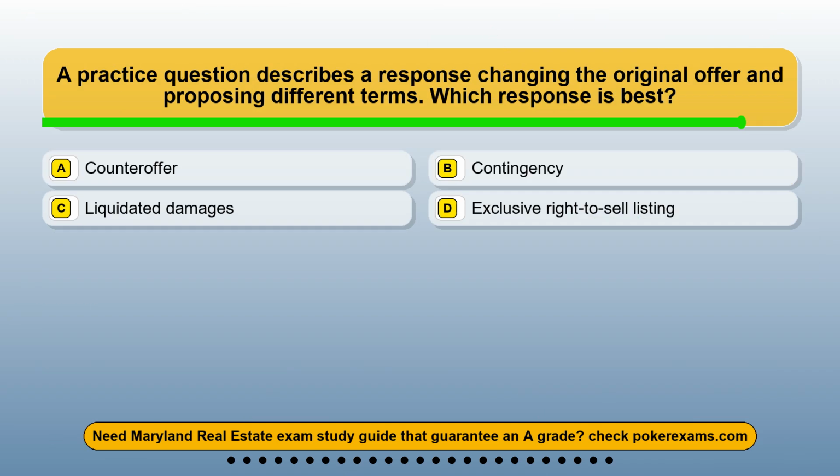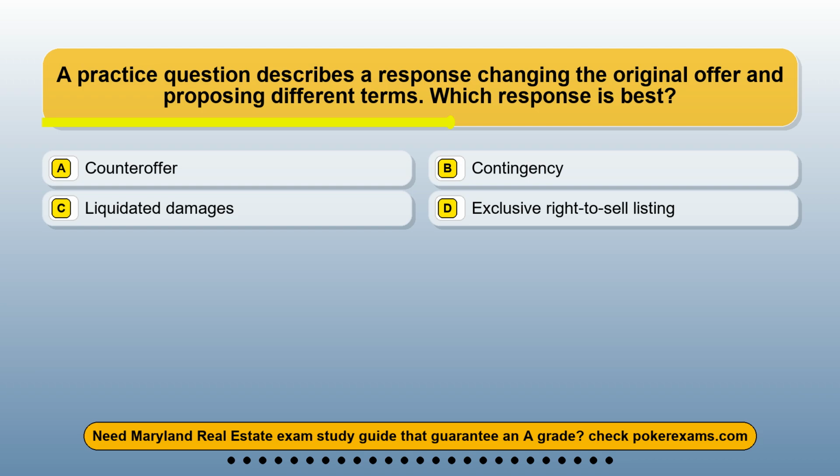Question 3. A practice question describes a response changing the original offer and proposing different terms. Which response is best? Option A, counteroffer. Option B, contingency. Option C, liquidated damages. Option D, exclusive right-to-sell listing.